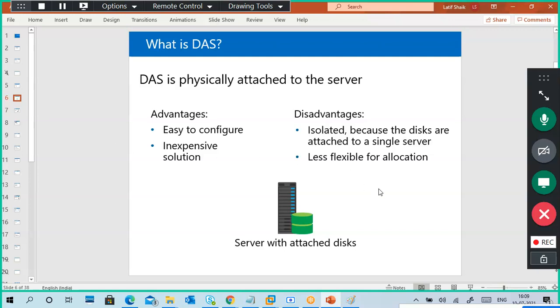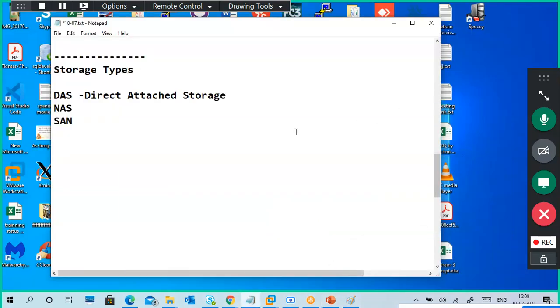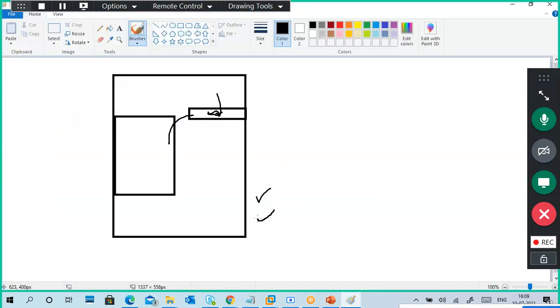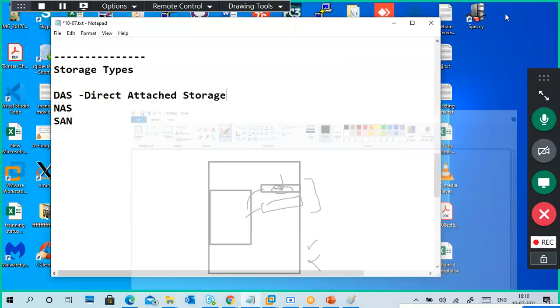What is the disadvantage? It is isolated because it is attached to a single server, and less flexible for allocation. It means if this server is down, or this PC is down, you can't access this data. Understand? Even if you attach multiple disks, it is still called DAS. Whether it is a normal hard disk or SSD or SCSI, if we attach it internally to a PC, it is DAS only, directly attached storage.